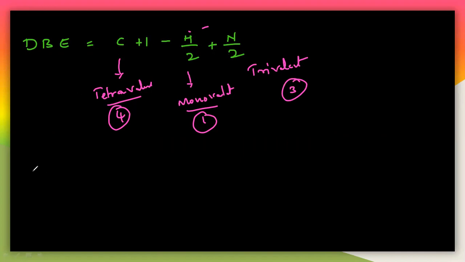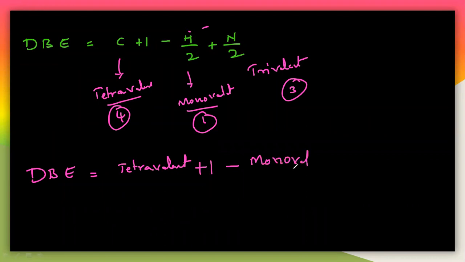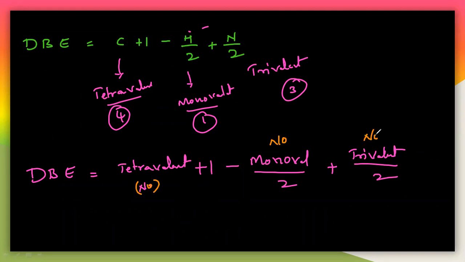So if you write exactly the double bond equivalence formula here, DBE is equal to the number of tetravalent atoms, plus 1, minus the number of monovalent atoms by 2, plus the number of trivalent atoms by 2. So here you take the number of tetravalent atoms, the number of monovalent atoms, and also the number of trivalent atoms. So you will get the double bond equivalence here.